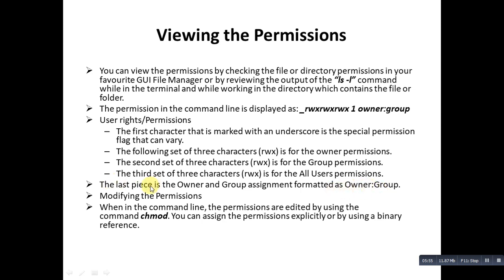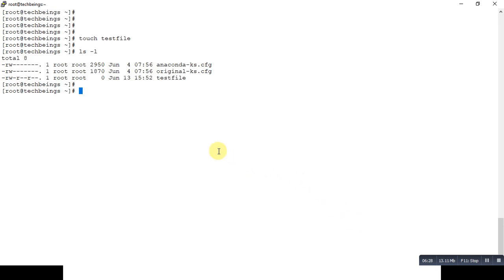Modifying the permission: in the command line the permissions are edited by using the command chmod. So as you have already seen, there was a default file permission when I created a file. And what if you want to change that default file permission and you want to assign a different permission? That is where we use this chmod command. So you can assign the permission explicitly or by using a binary reference. Binary reference is nothing but, if you want, you can use integers as well.